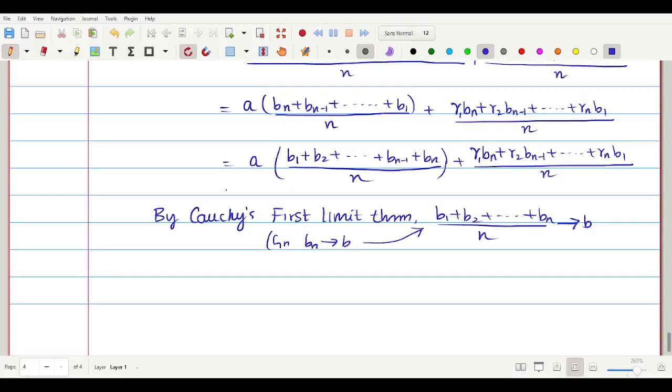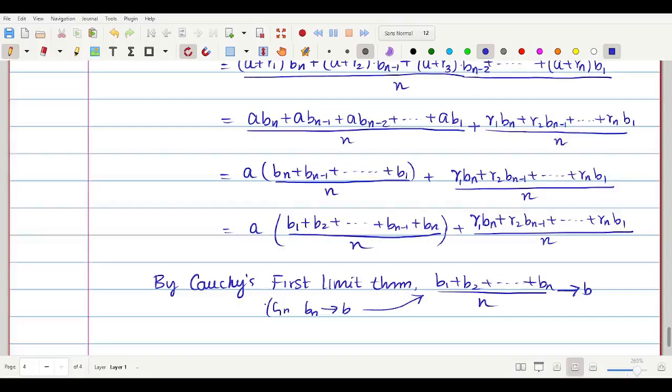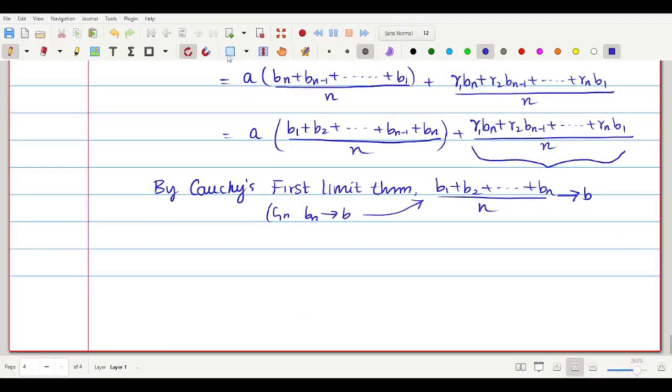So the first term will converge to a, which is a constant, and this converges to b. So ab converges. So what we can say is this cn will converge to ab. That is not a problem. Now only this remaining term, I am going to show that it converges to zero. That is all, very simple.